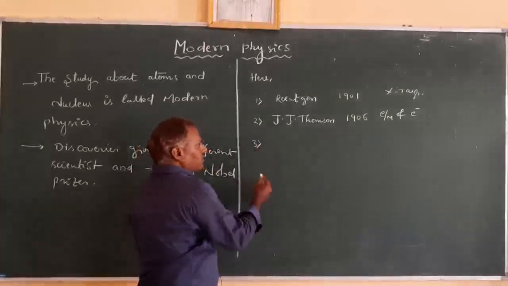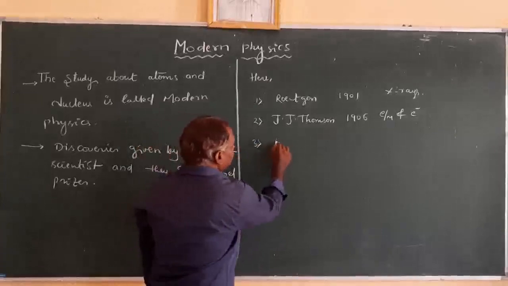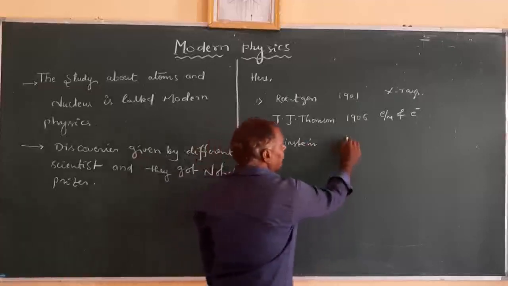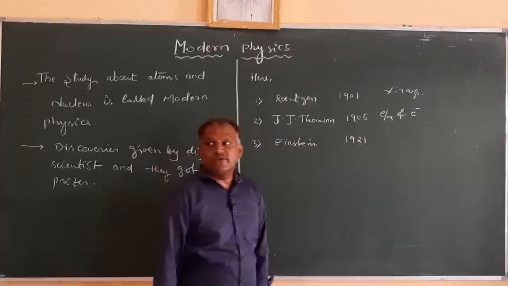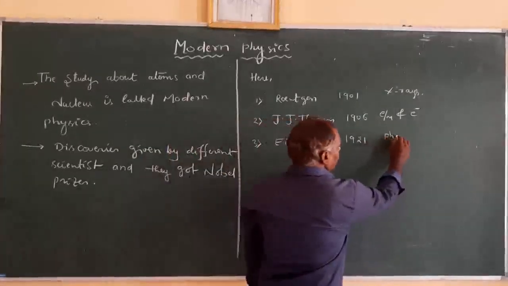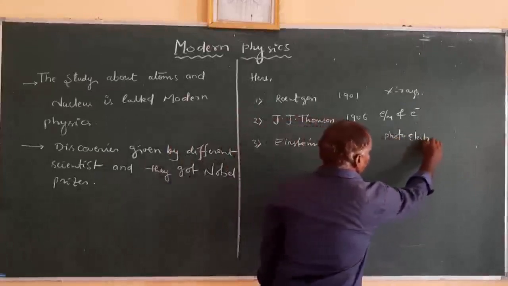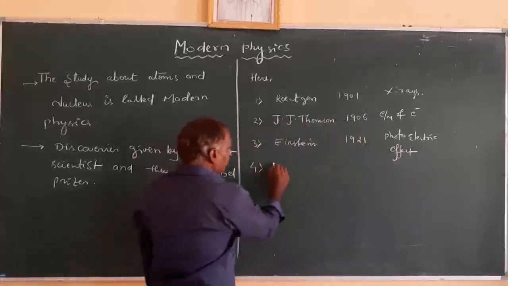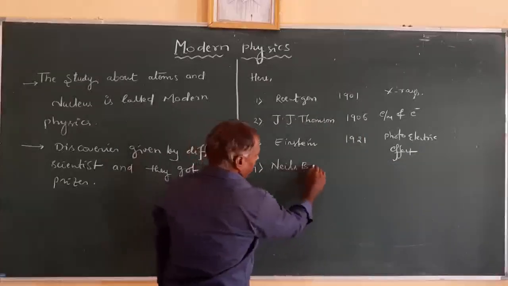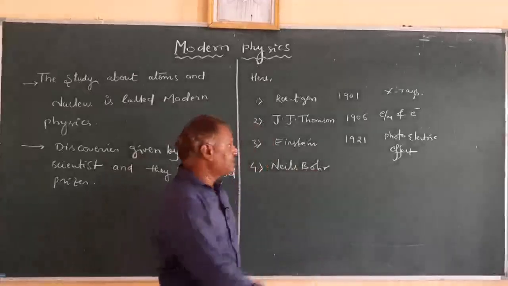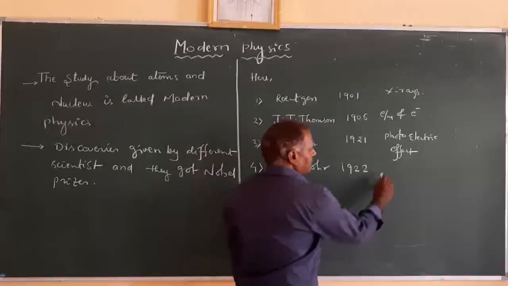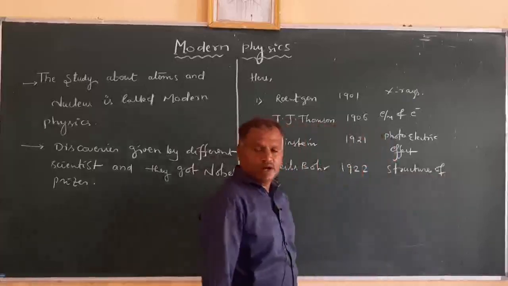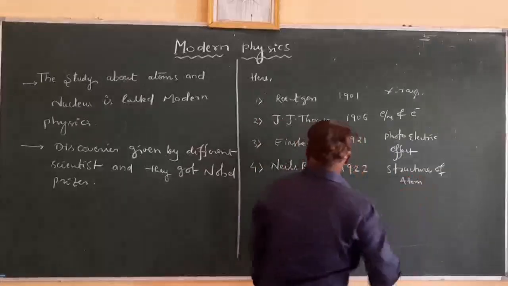And next one, Einstein. He got a Nobel Prize in the year 1921 for explaining the photoelectric effect, and Niels Bohr also got a Nobel Prize in the year 1922 for the structure of the atom. He successfully explained the atomic structure, and for that he got the Nobel Prize.